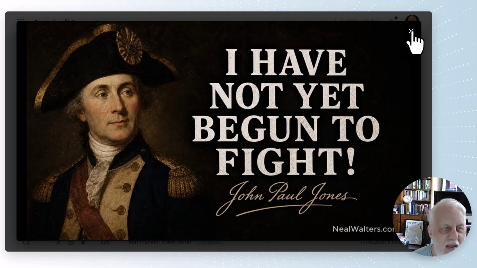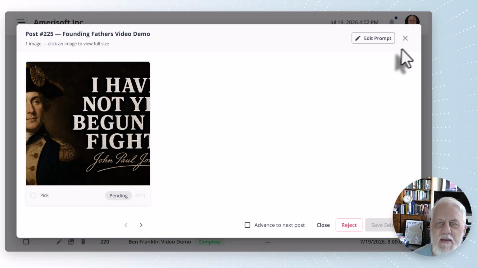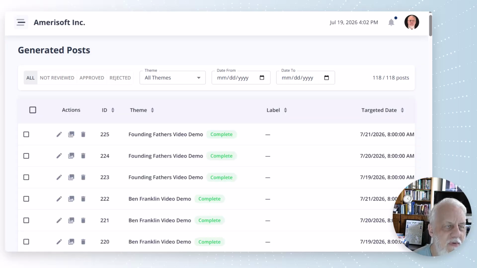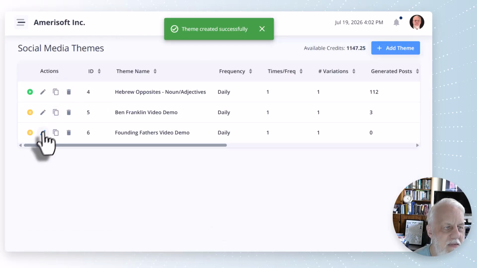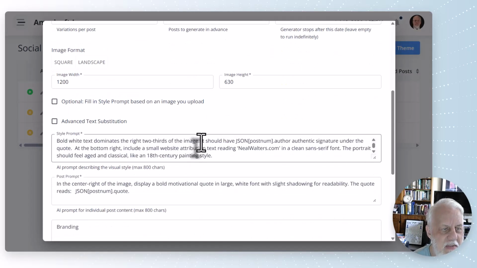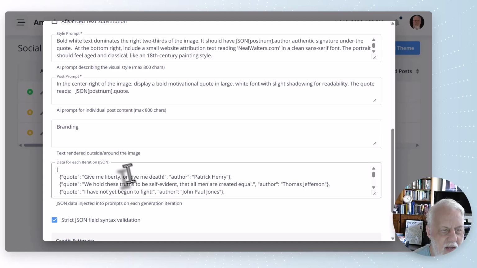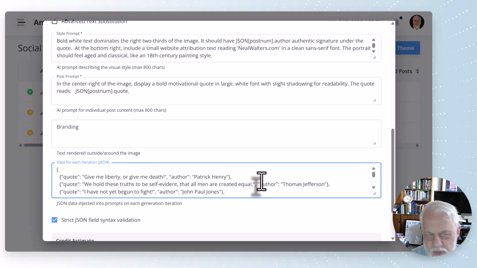So that is a slightly more sophisticated example of what you could do with this tool. And remember, what made it all work is referring to these JSON items. We pasted in JSON text, and you have to use your own AI for that. You can use ChatGPT, Gemini, Claude, whatever. It doesn't really matter.